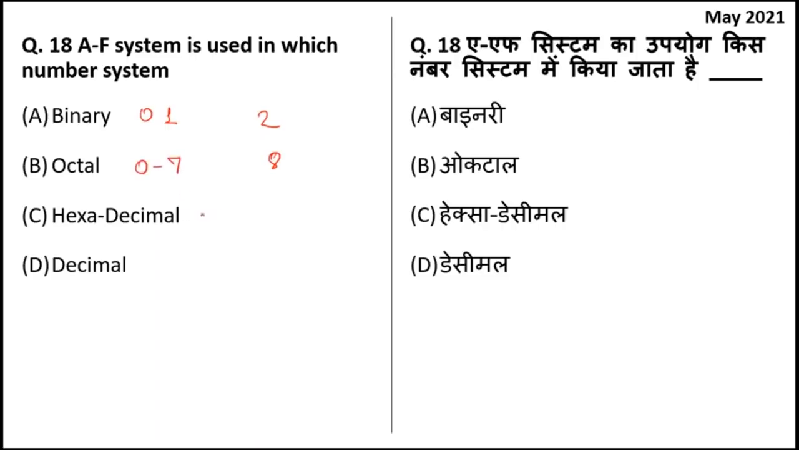Okay, hexadecimal is the number system which has 16 as the base. Okay, so 16 is the base where you have numbers from 0 to 9 and then you have letters from A to F. So total there are 16, 10 numerals and 6 alphabets. That is why the base is 16. Decimal is between 0 and 9 and the base is 10. So the number system that has A and F, you can see clearly from the screen, is option C.